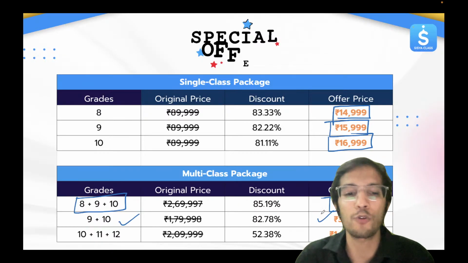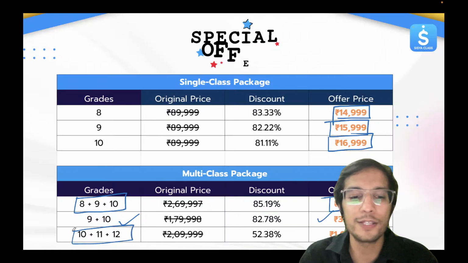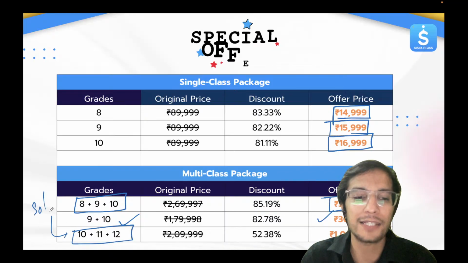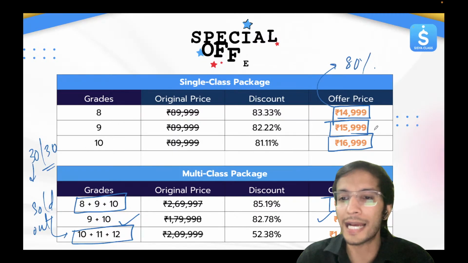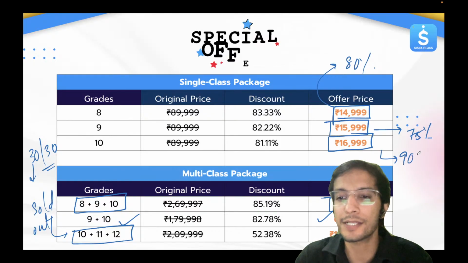The price will be 31,000. The last one is already sold out. You can't purchase this thing. The batch is already filled. Okay. Total number of students were 30 out of 30, already filled. And for 8th standard, our 80% seats are over. For 9th standard, 75% seats are over. For 10th, 90% seats are over.